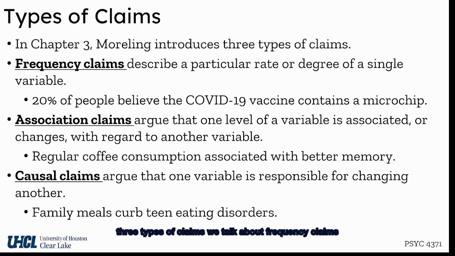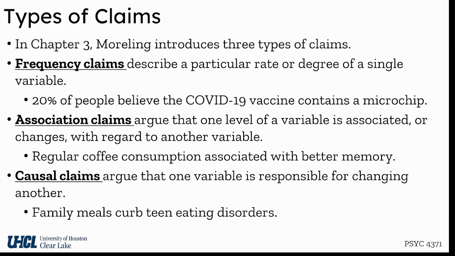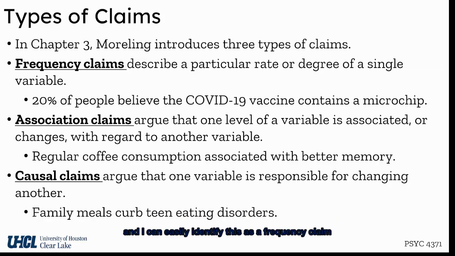We talk about frequency claims, where we are describing a rate on a single variable, and one of the examples that she provided in the book was something about 20% of people believing that COVID-19 vaccine contains a microchip. And I can easily identify this as a frequency claim because it uses a percentage and it only has one variable or one thing of interest. And here that thing of interest is vaccines containing a microchip.